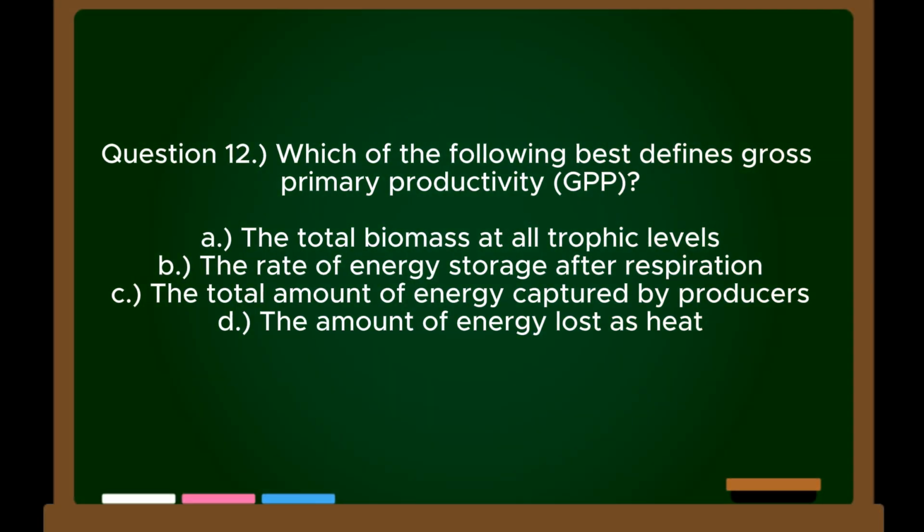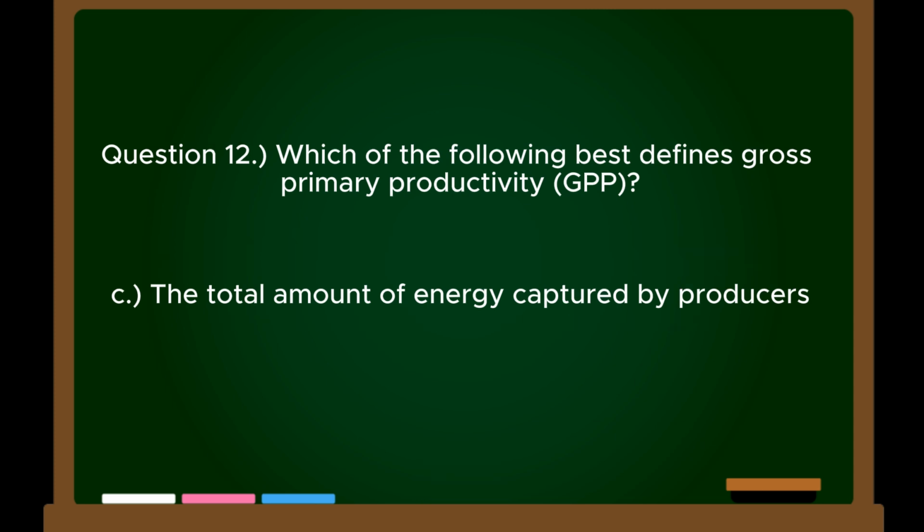Question 12. Which of the following best defines gross primary productivity, GPP? A. The total biomass at all trophic levels. B. The rate of energy storage after respiration. C. The total amount of energy captured by producers. D. The amount of energy lost as heat. Correct answer, C. The total amount of energy captured by producers.